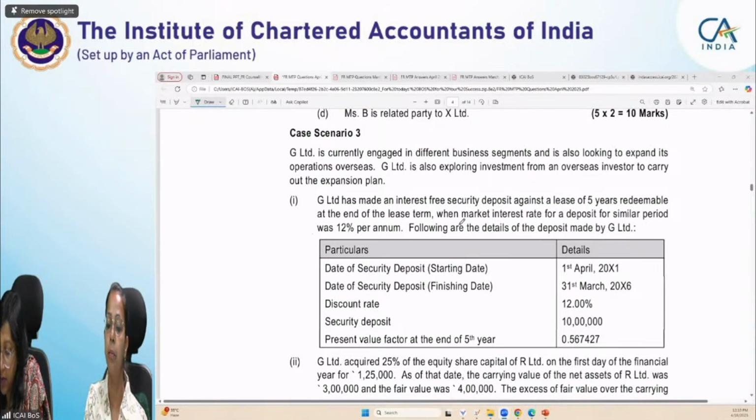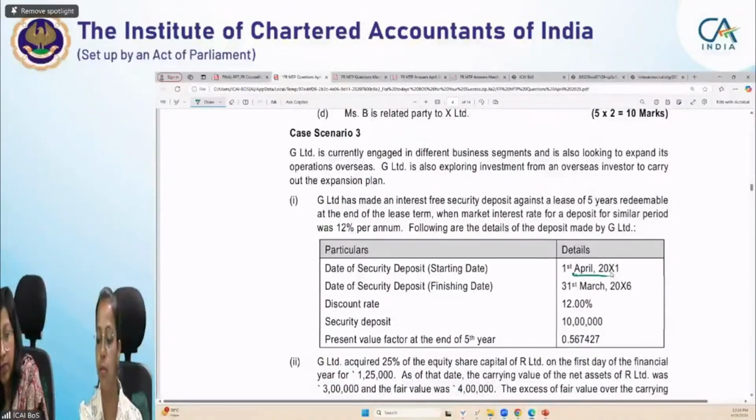See, G Limited has made a security deposit. So for this, a security deposit becomes a financial asset. It means for the person who is giving the deposit it will become a financial asset, and for the one who is taking the deposit, it will become a financial liability. So the date of security deposit is 1st April 20x1, and the date of security finishing is 31st March 20x6, that is, a 5 year period.